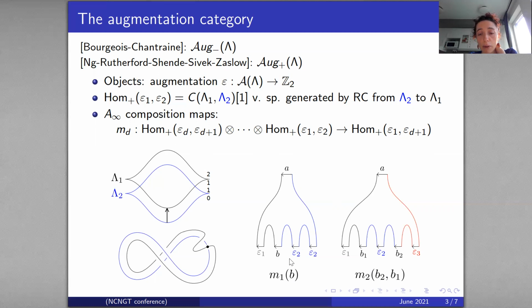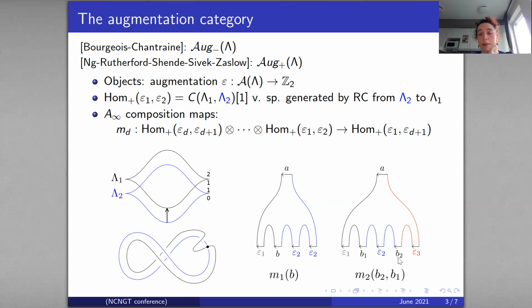And m1 of b will be defined by the count of pseudo-holomorphic disks like this, with boundary on R times lambda 1 and R times lambda 2, with one negative asymptotic to b, possibly some other negative asymptotics to pure Reeb chords of lambda 2 or pure Reeb chords of lambda 1, where the number can be arbitrary, and a positive asymptotic to a chord from lambda 2 to lambda 1. We do the sum over all possible a and over all possible numbers of pure Reeb chords. And this gives the map m1.